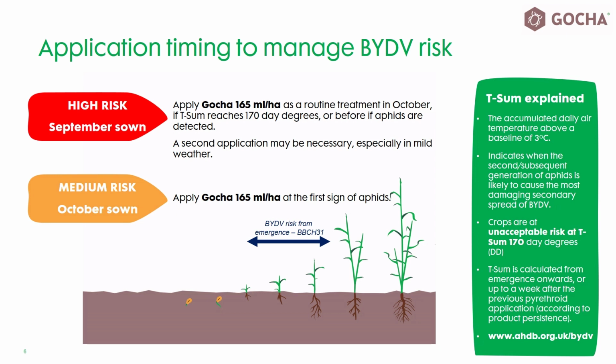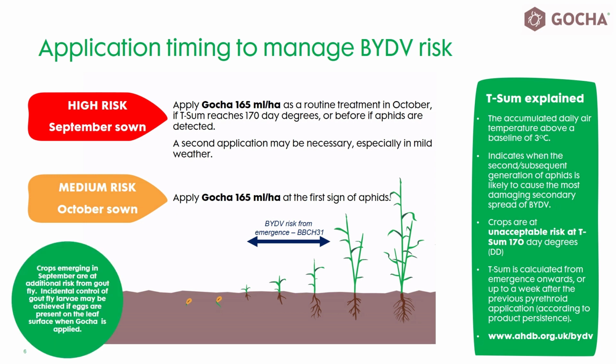So to summarise, September sown crops are considered high risk for BYDV infection, and it is highly likely that more than one treatment would be required. Later drill crops will almost certainly require one insecticide treatment and should be monitored closely thereafter in case a second application is required. It is also worth noting that earlier drill crops, particularly those that emerge in September, may be at additional risk from gout fly.